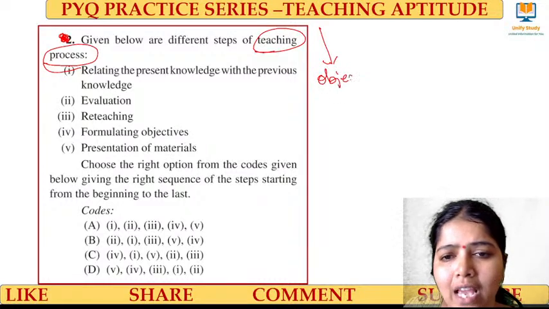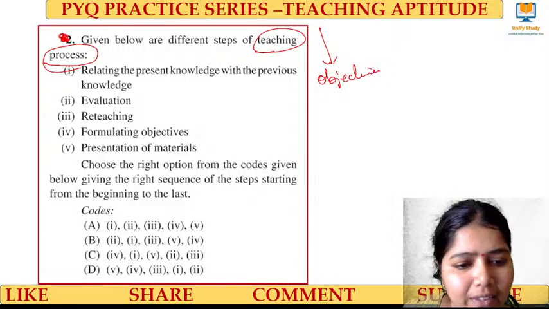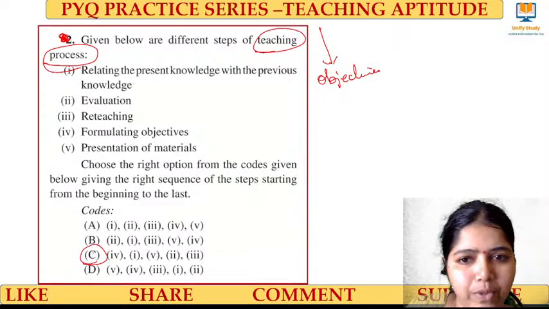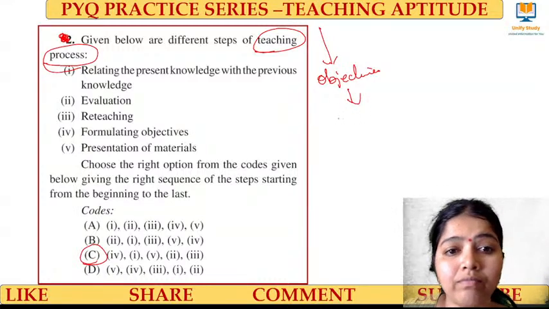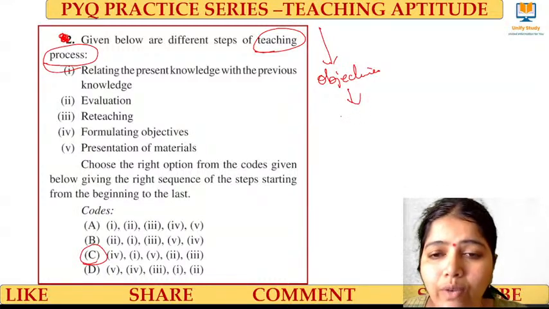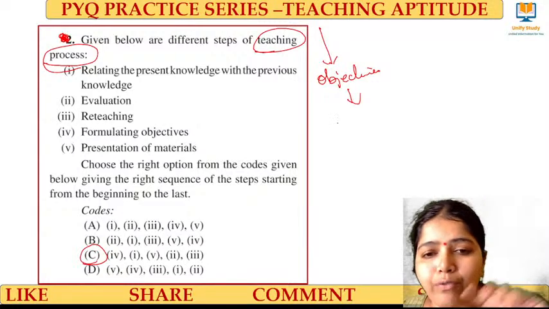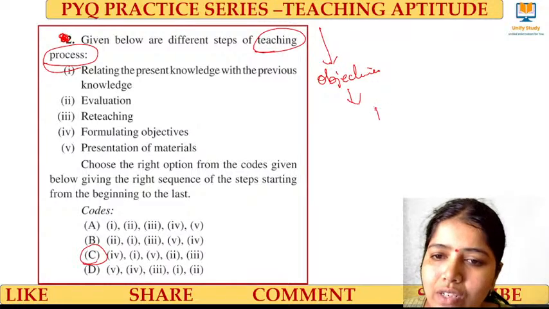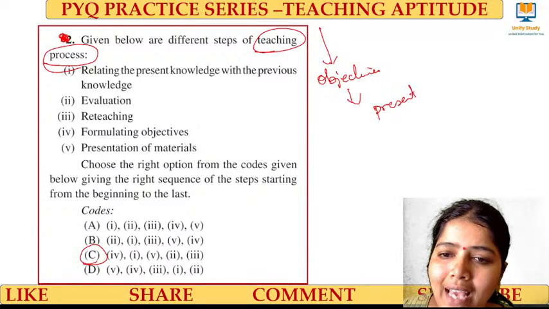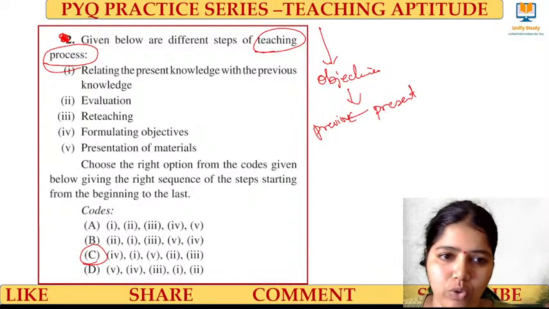First I have to set the objectives, right? So first option, only one option which has 4. Then I have to know about the learners, what they know now, so that we can connect to the previous knowledge that they have. So the present knowledge can be related to the previous knowledge when I teach my students, right?